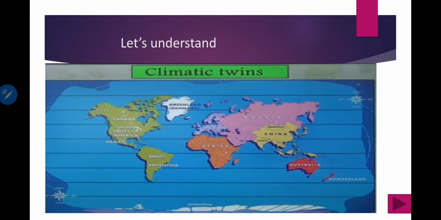I'll show you. Now can you see Canada over here and Russia over here? They both are called climatic twins. What is the reason? Because they both lie on the same lines. If you notice another way, Mexico over here and India over here, so they both are also called climatic twins. Reason: they both also lie on these two lines. So that's why they are called climatic twins.